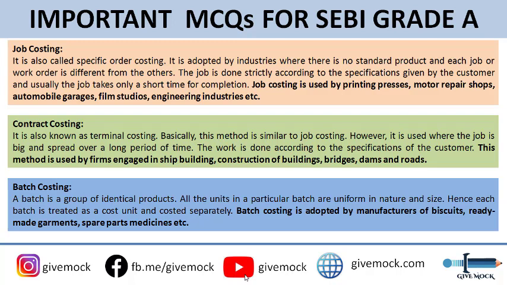And what job costing is all about: it is also called specific order costing. So you need to remember that, okay? Job costing is also called specific order costing. Actually, it is adopted by industries where there is no standard product and each job or work order is different from others. Means these are customized jobs, okay?